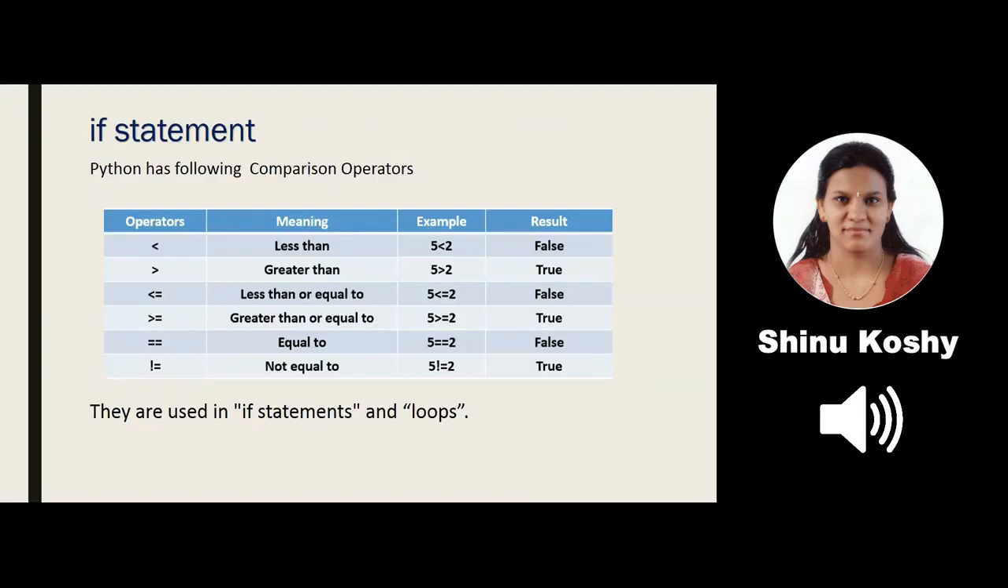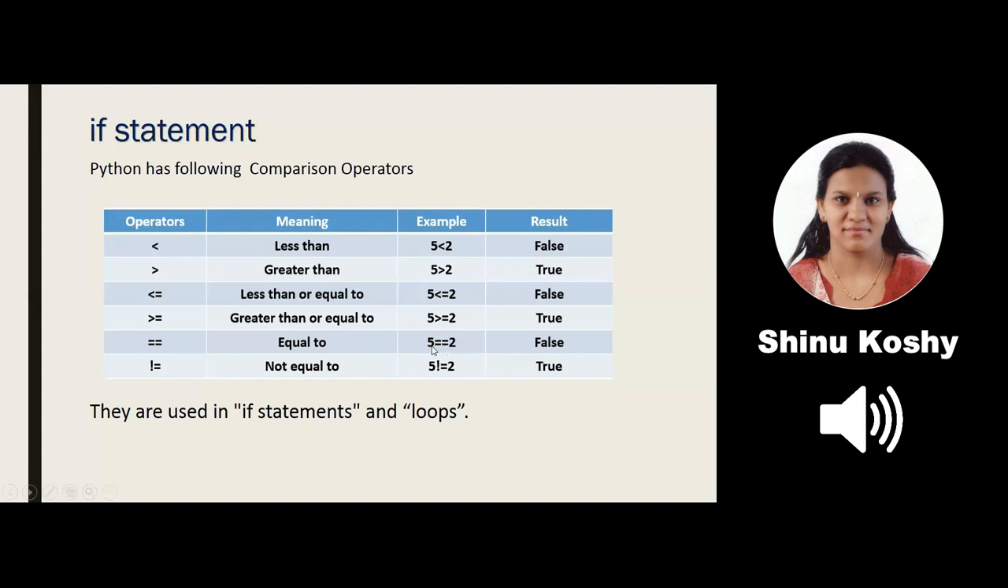For the ATM PIN, I have to check whether the two PINs are equal. That is my entered PIN and the PIN already stored in the database. I use the double equal to operator. Can you notice that equal to operator? It is represented with two equal to signs. So if I want to check whether two things are equal, I use two equal to symbols.